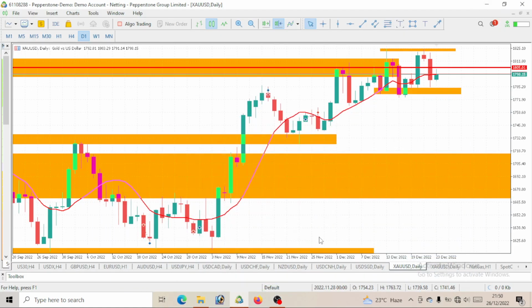So let's take a look at this gold for the next day. We want to see where this price will be moving for the next day.